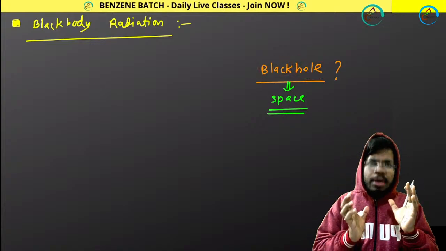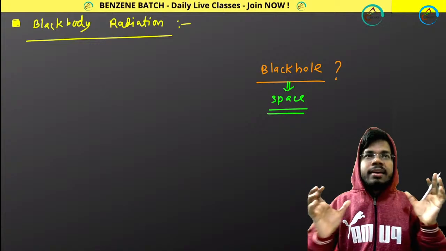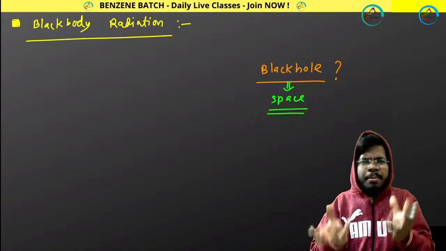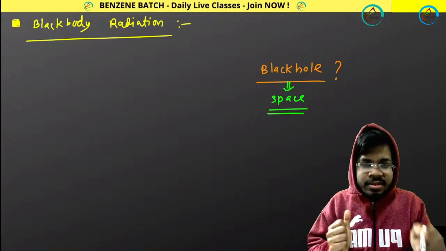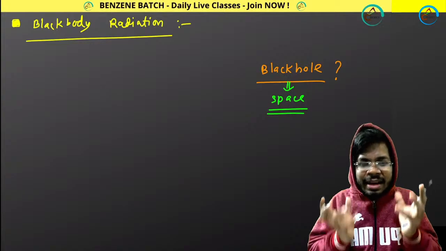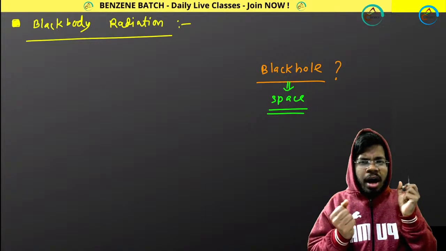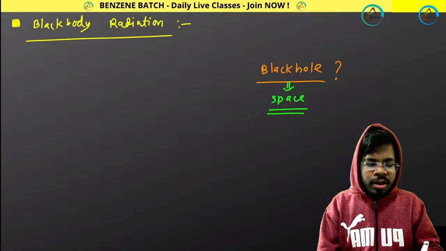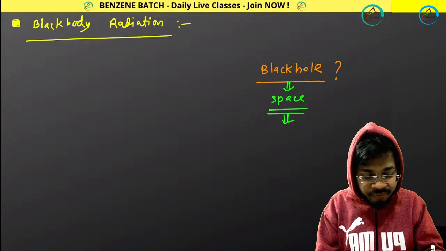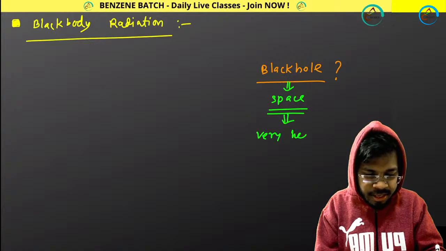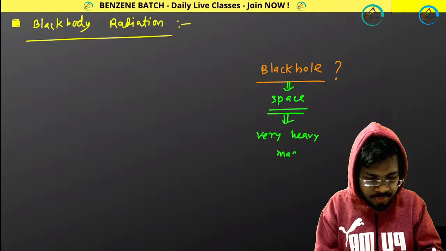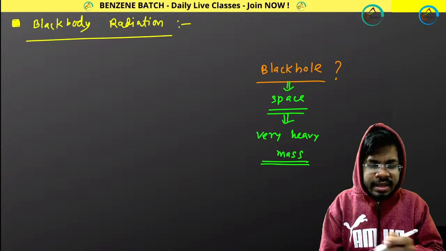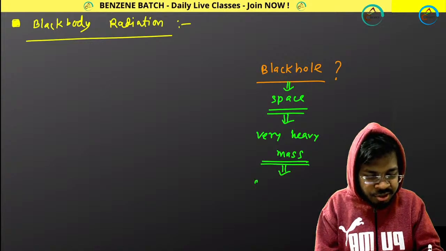You know Earth, you know the Sun, you know other stars, and all of these have some gravity. As the Sun has more gravity than the Earth, that's why the Earth revolves around the Sun. A black hole is an object in space that has a very heavy mass, and as it has a lot of mass, it has a very high gravitational power.